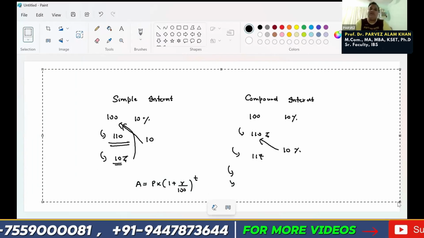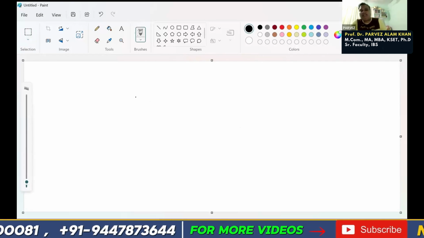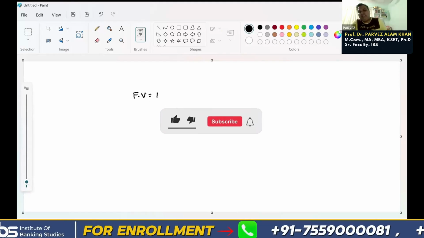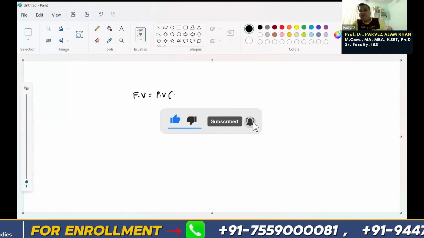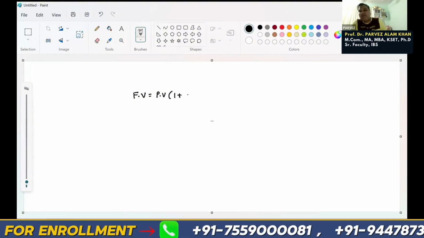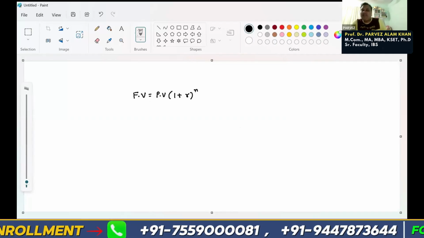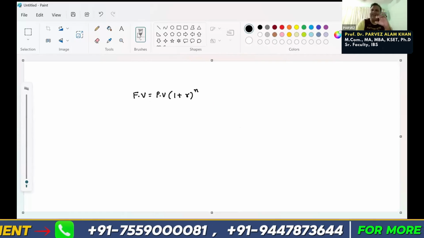And the formula you will see is the same. The future value formula we write as: instead of principal, we say present value, meaning the amount you have invested in the beginning. And instead of writing R by 100, we just write R, with power n, where time is either n or t.